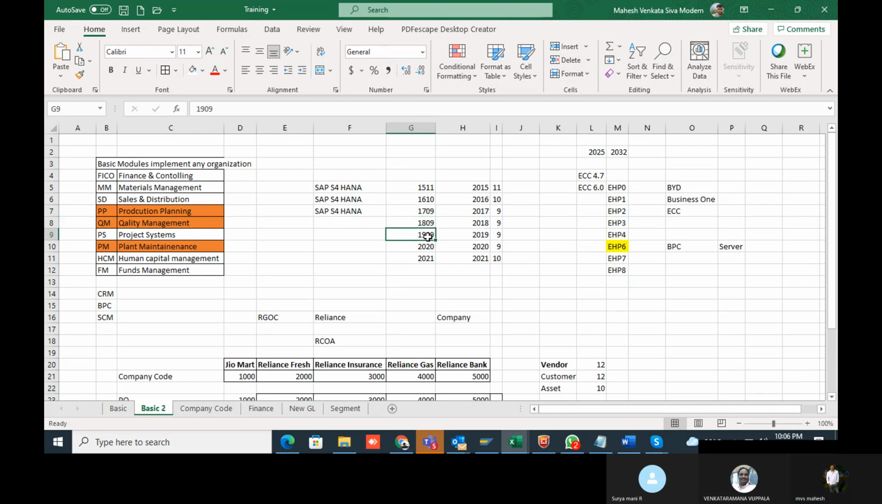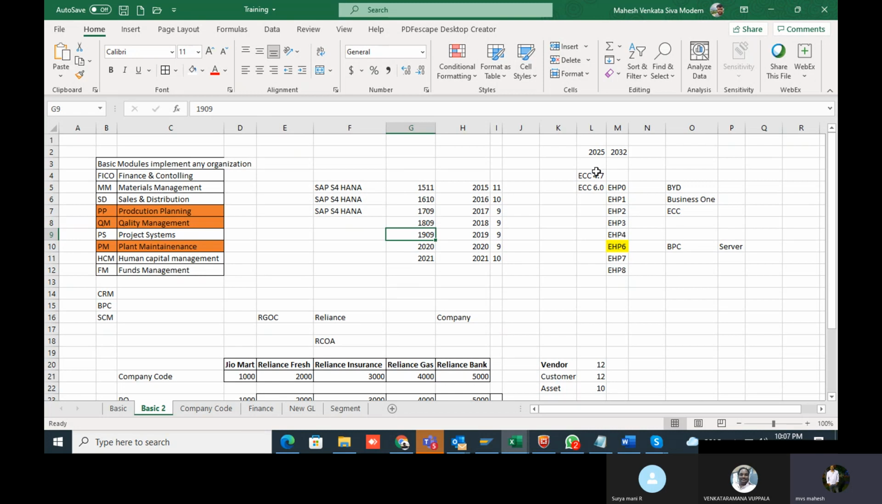Even in 2019 they released 1909, in the September month only. From 2020 onwards, because they don't have a 20 period, what they are doing is directly calling it year specific, 2020. Because each and every year they are releasing, they'll call it 2021, 2022, like that. Currently, 2021 is the latest S4HANA version.